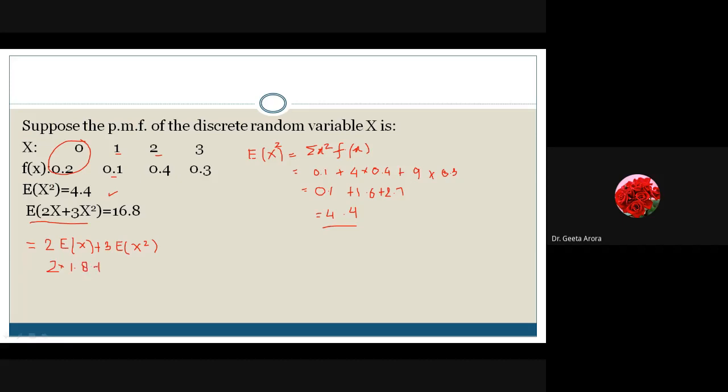Now all others can verify whether we are getting the answer or not. According to me, this is what we are doing to get the answer, and if one of you has verified, this calculation will lead to the value 16.8, isn't it? This is just a simple example where x is given to us, fx is given to us, and we are just working with the help of the properties we learned yesterday. If you forgot, you have to revise the PPTs with you, and then come back to the PPT that I have uploaded today for the revision. So let's start with the next one.